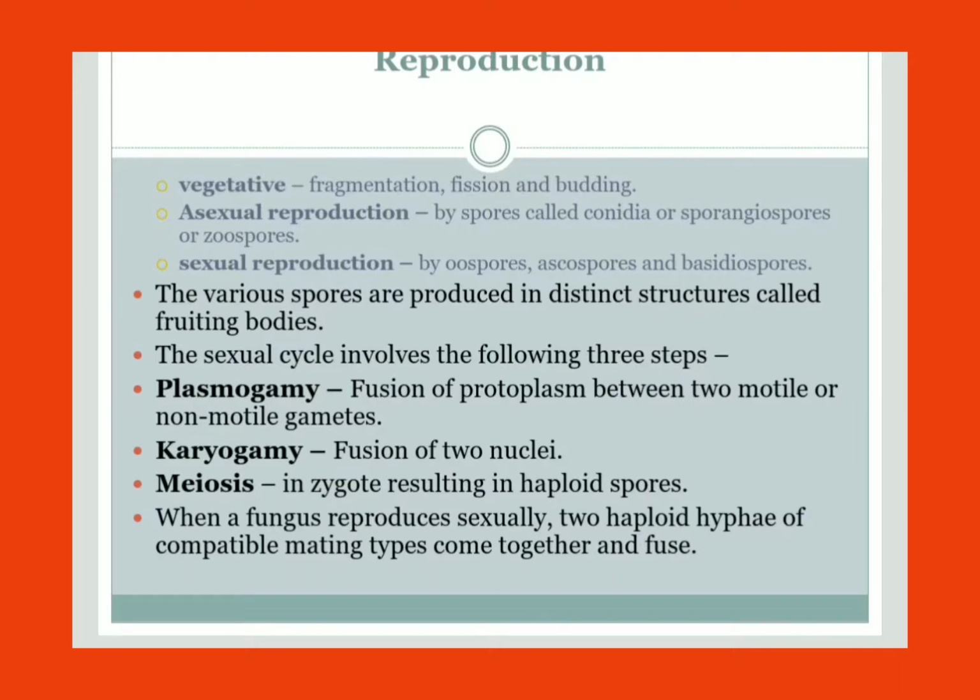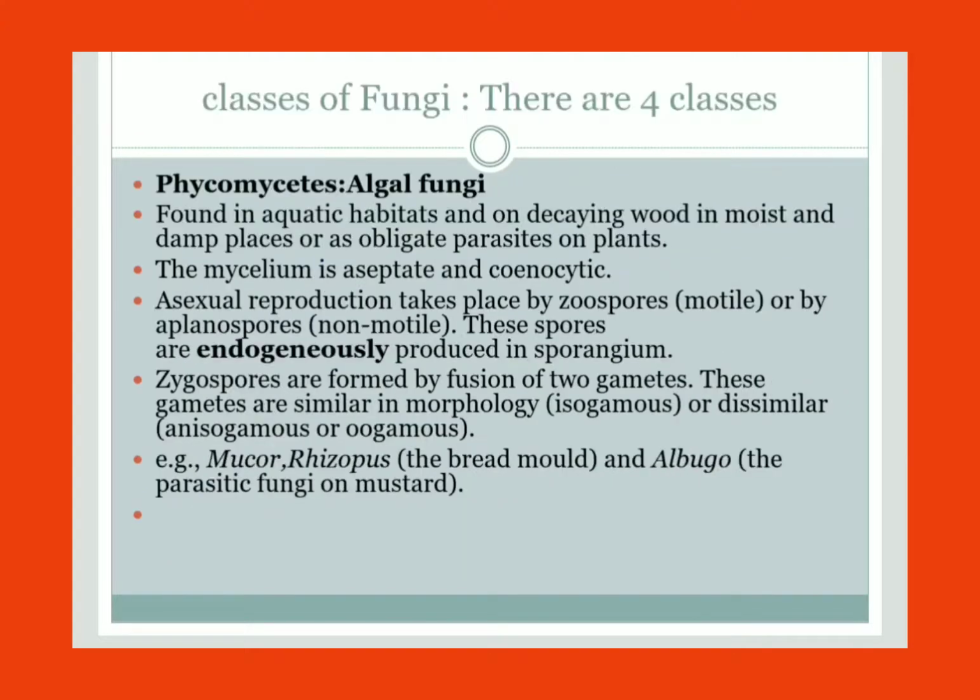And the next one is meiosis. After fusion, the zygote is produced and it undergoes meiosis, and after meiosis it produces four haploid spores. So when a fungus reproduces sexually, two haploid hyphae of compatible mating types will come together.